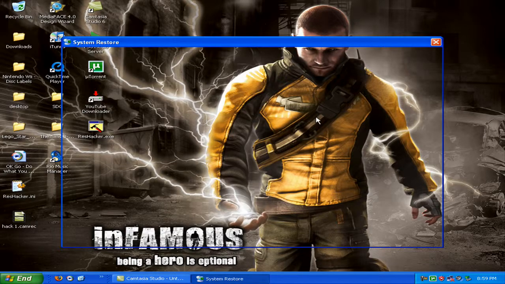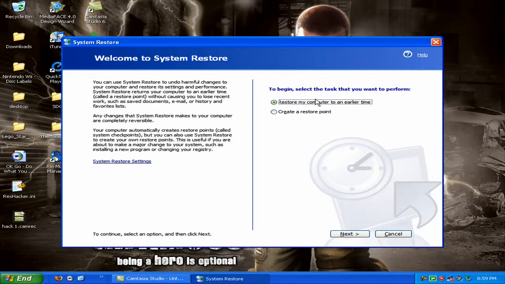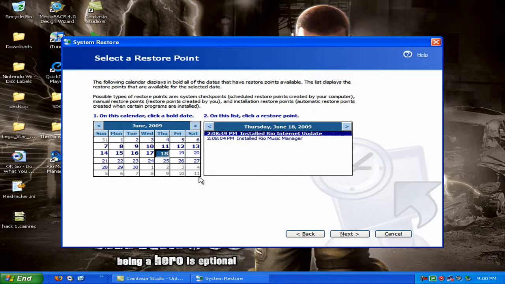You click Restore my computer to an earlier time, which should be clicked, and then click Next. Okay, so now you would go to the day where you would click Pre-Hack, go to Next, click Next, and it would restore your computer to the earlier time of that day.